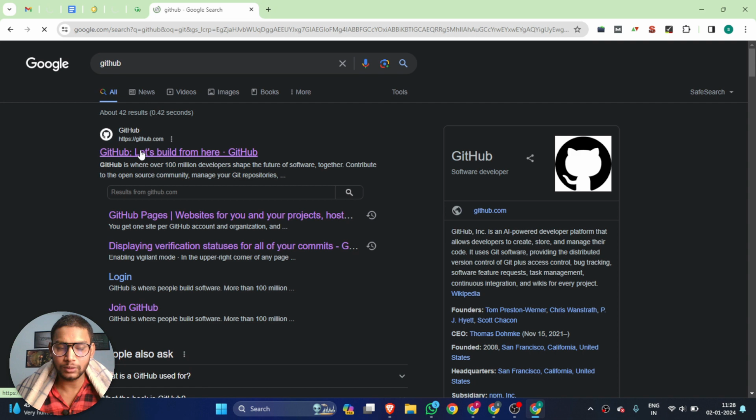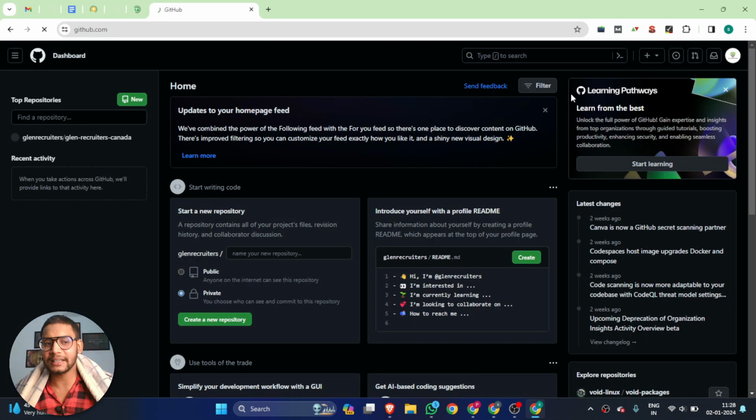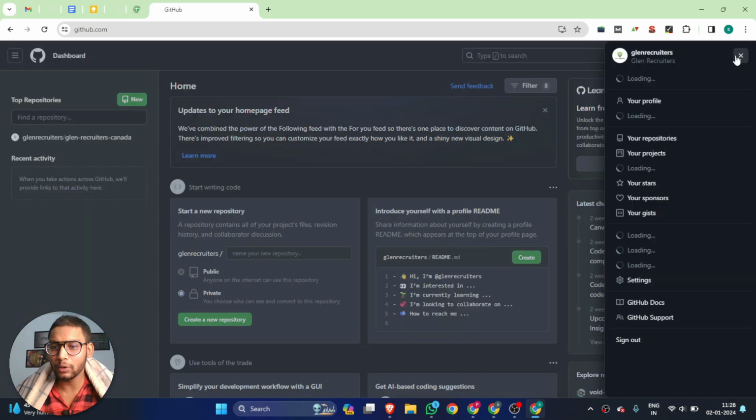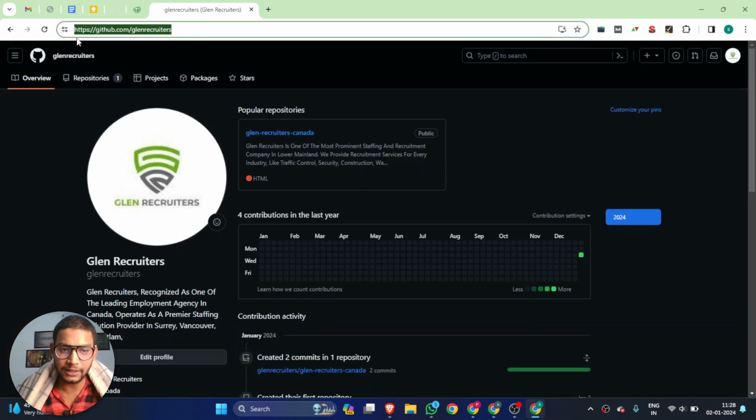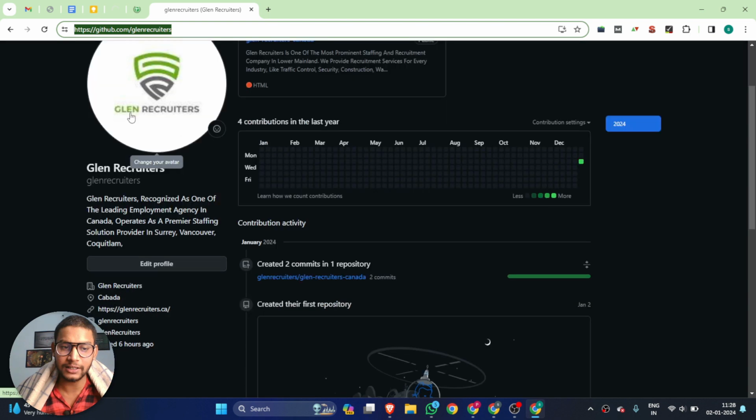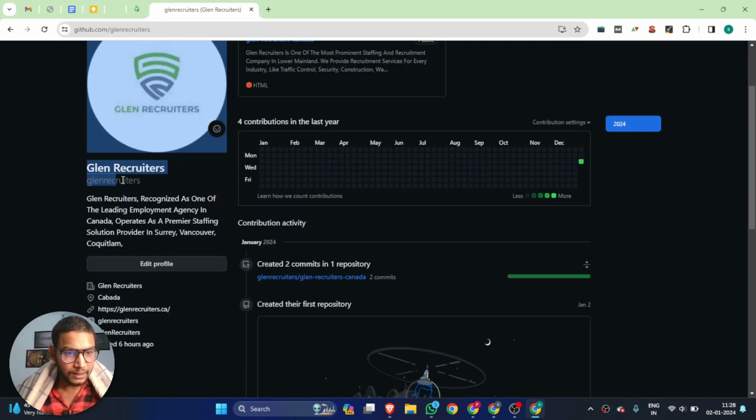You can see this is the dashboard. Once you create your profile, you will find this kind of dashboard. Go to your profile section and update your profile information, like your landing page URL, profile URL, a profile image, and your brand name.